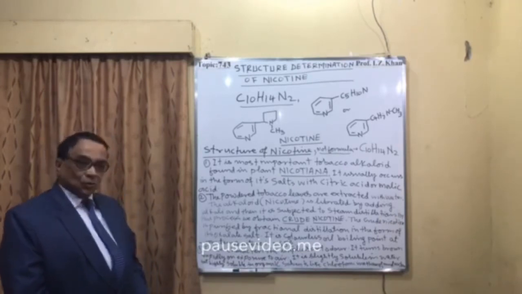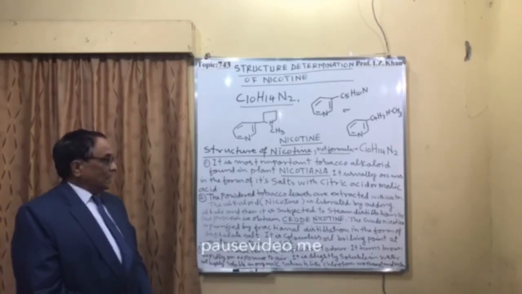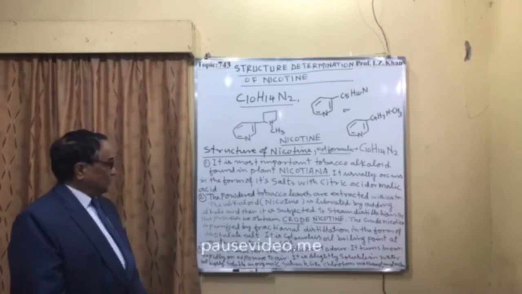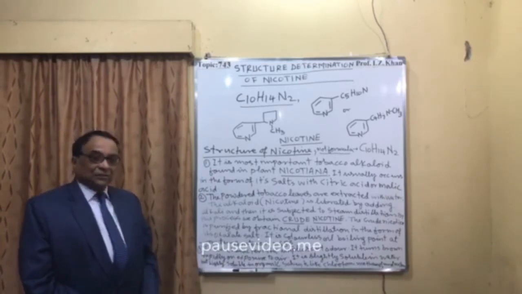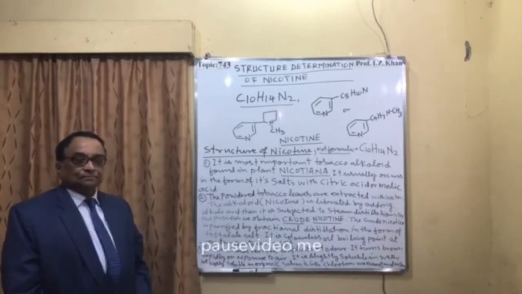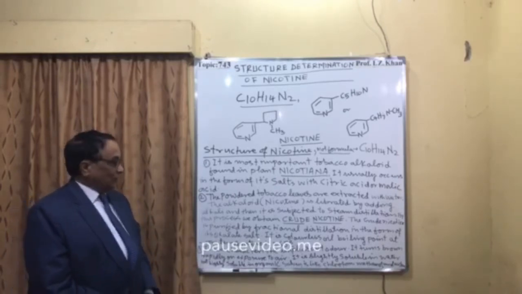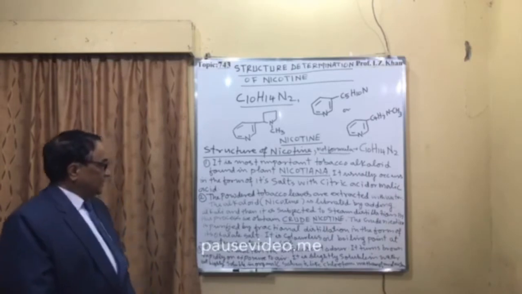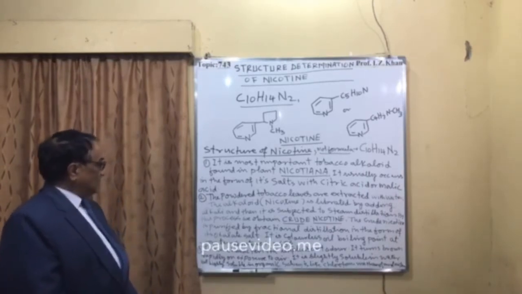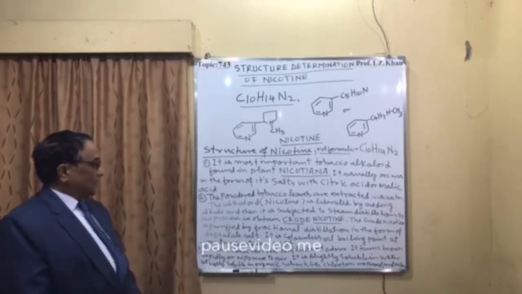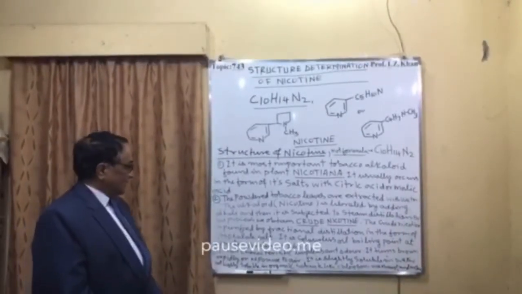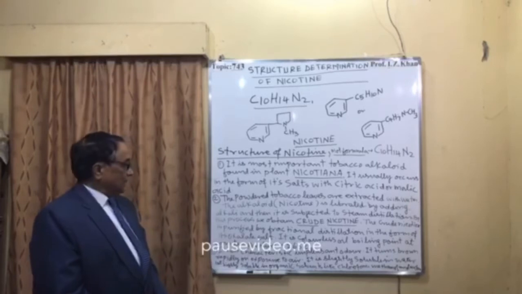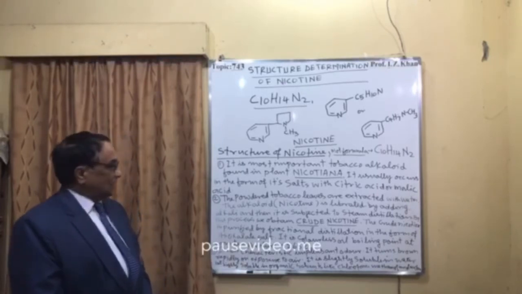In this way the crude nicotine is isolated, and it is purified by fractional distillation. In this way we will get the oily nicotine in liquid form, and from the purification by fractional distillation, we will get its oxalate salt, and it is a colorless oil.